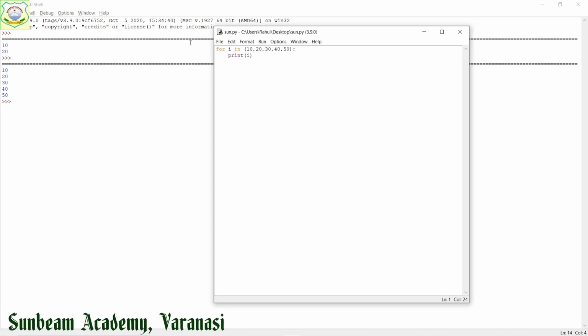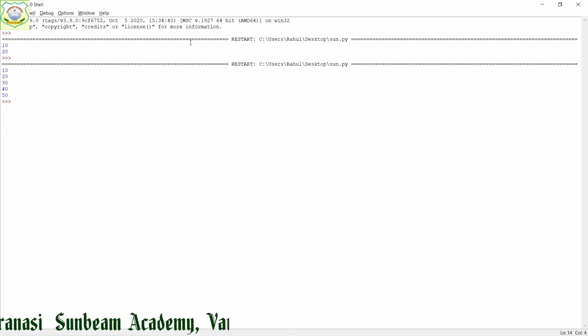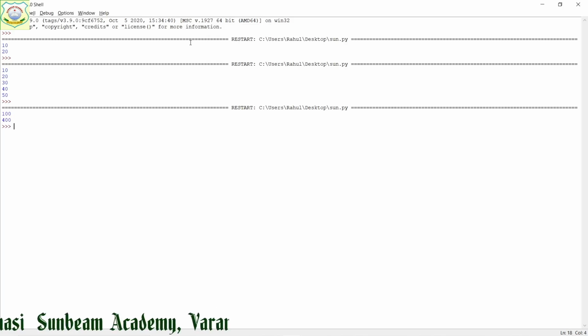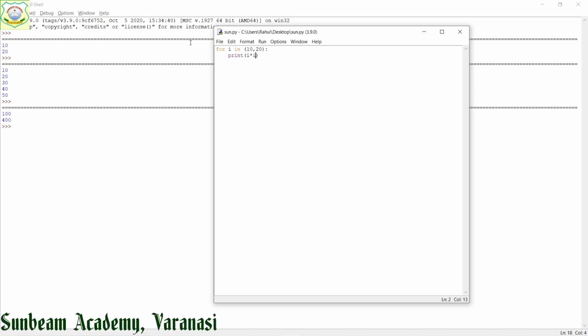Now if I am going to change the program, that whatever number I have taken, suppose 10 to 20, means between this 10 and 20 we have to find out, it will start from 10 and end at 20 minus 1, that is 19. Its square we have to find out, I into I. If I save it and run it, you will see that it is giving you 10 and 400. Why 10 and 400? Because I have not specified the range.